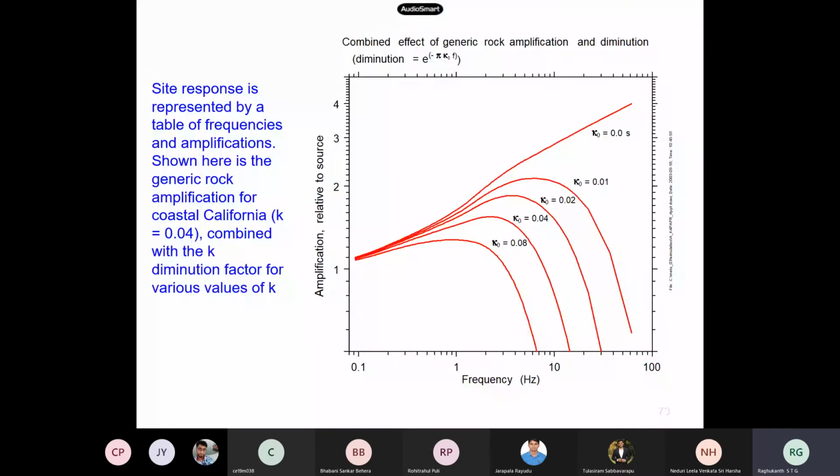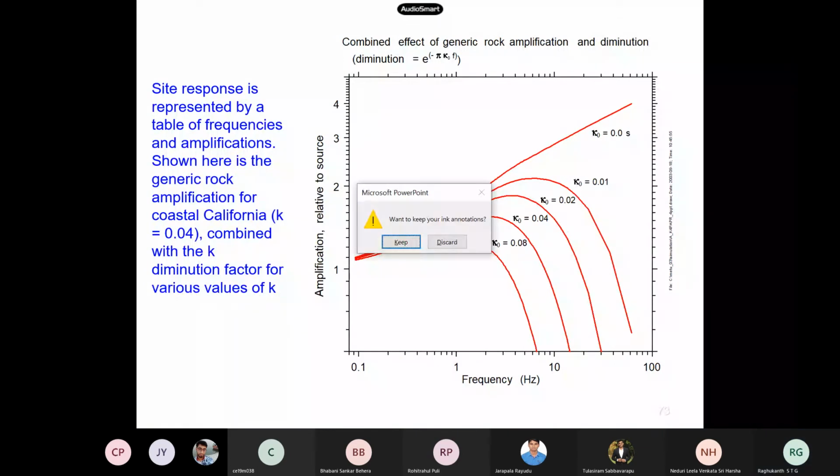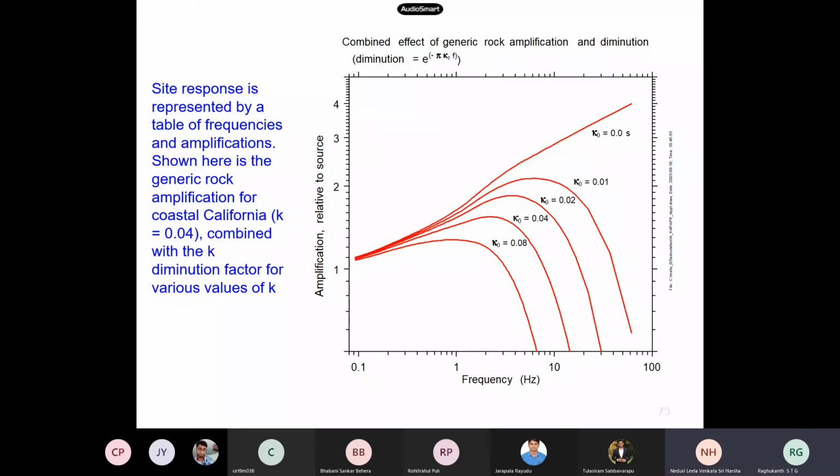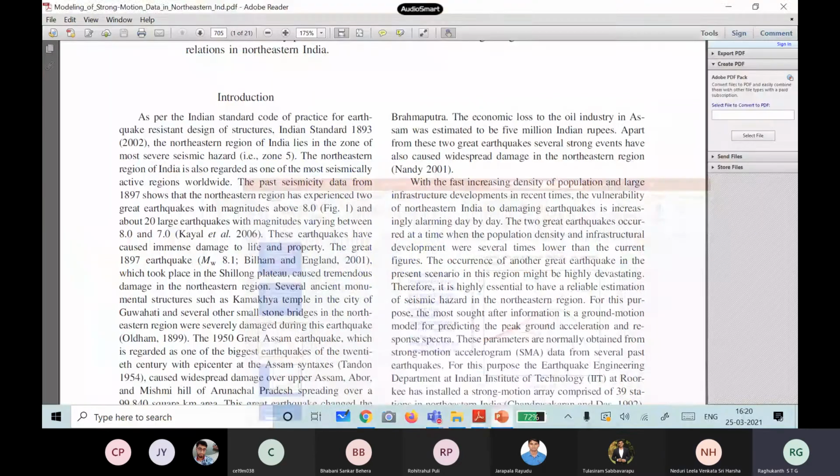So what I will do is, I have sent you some papers actually, on rock amplification and other things. I have sent you 2 papers on WhatsApp. All of you have received, right? Yes, sir. So I will just show you. They are very important.